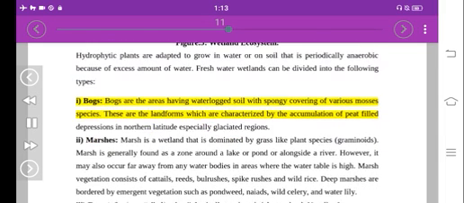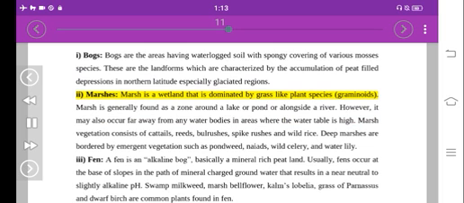I. Bogs. Bogs are the areas having waterlogged soil with a spongy covering of various moss species. These are the landforms which are characterized by the accumulation of peat-filled depressions in northern latitudes, especially glaciated regions. II. Marshes. A marsh is a wetland that is dominated by grass-like plant species, graminoids.